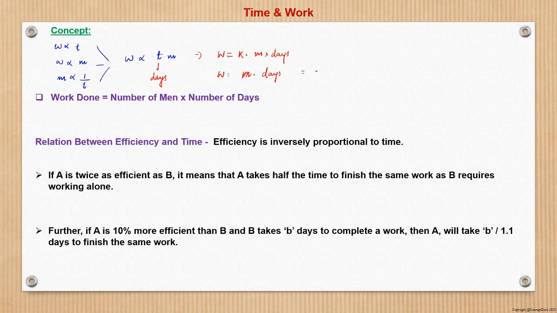So work can be represented as man days. This is a standard relation. So that is what I have written here, that work done is equal to number of men into number of days.